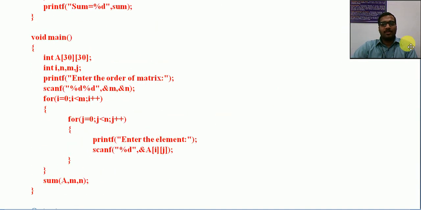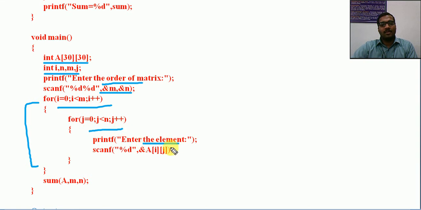Just look, first a matrix is being declared. Variables, enter the order of the matrix m by n. Then this is the reading, i less than m, j less than n. Enter the element, read the matrix. The matrix is ready. Then I am calling.